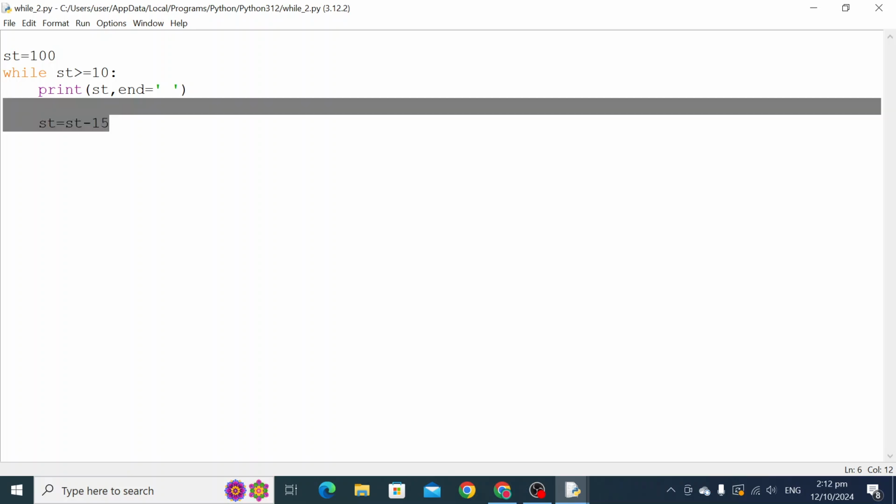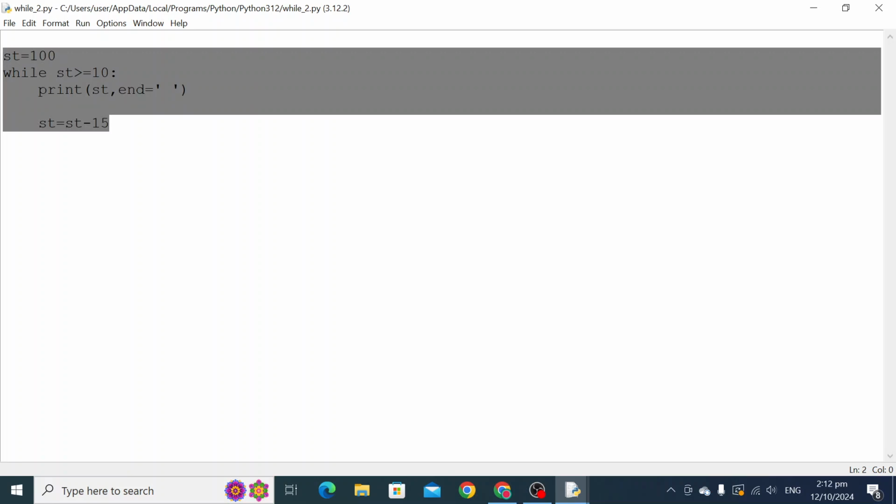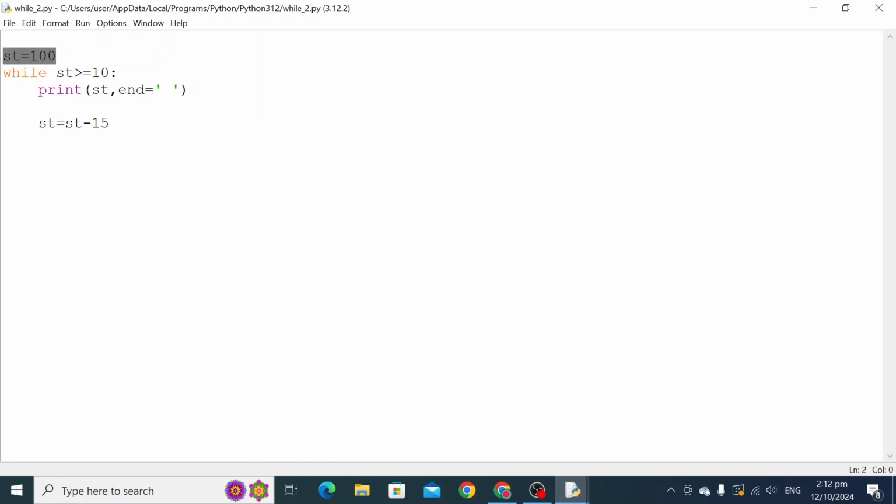For example, you don't know how many times that loop is being executed. So that situation also comes. For example, if you want to get the addition of all the digits in a number, right? We have a num variable in which we have a number, 55,667. This is one number. This is not a list, not a string, not a tuple. This is a single number. The value is 55,667. It is not iterable.